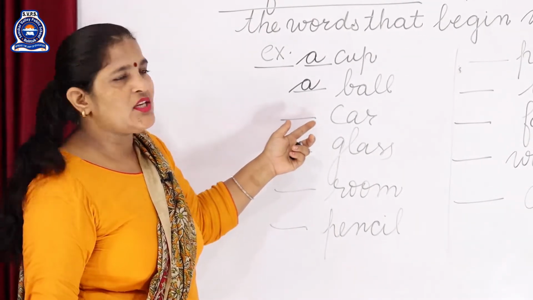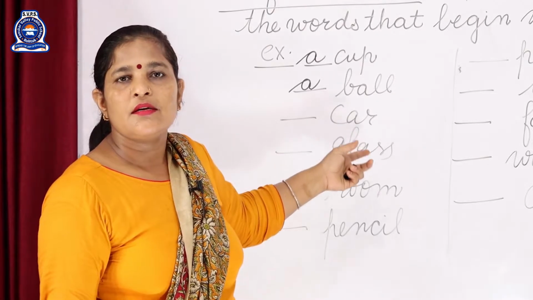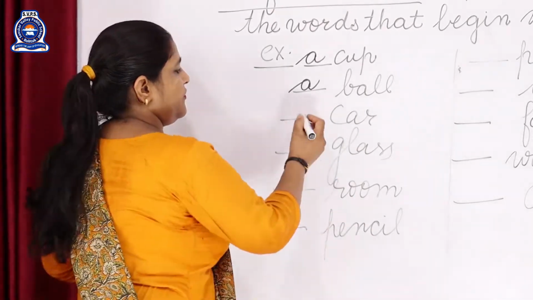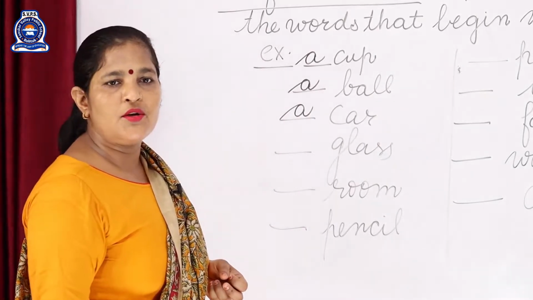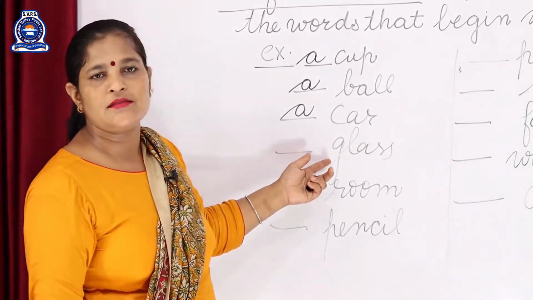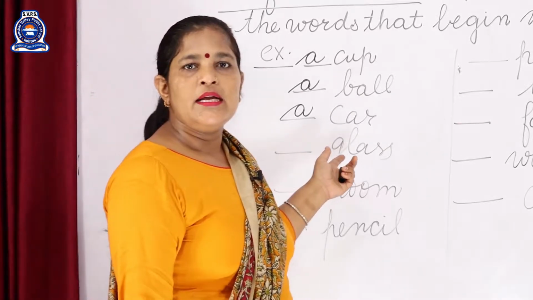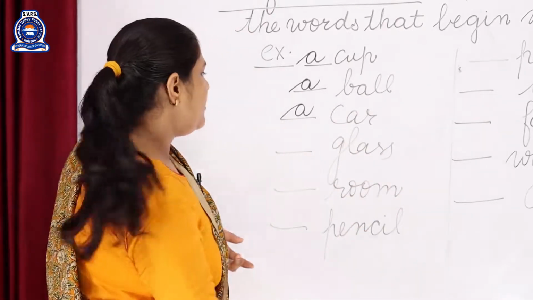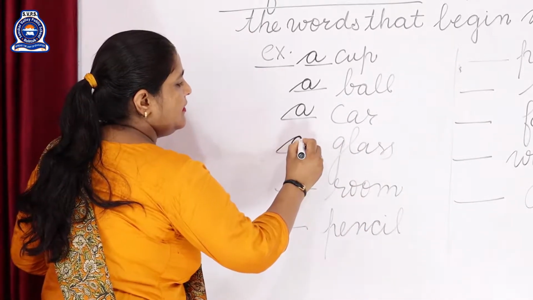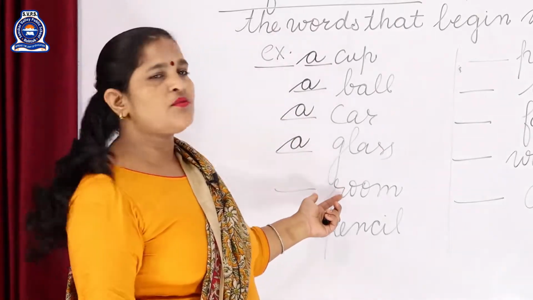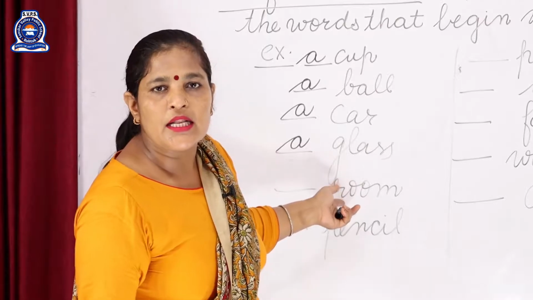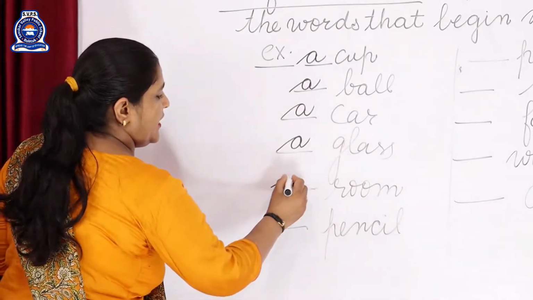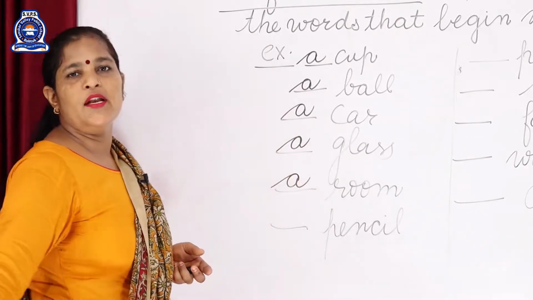Next one is dash car. Ka. Ka sound is coming. So what do we have to fill here? Article A we have to fill here. It is clear to you, beta? Next one is glass. It's G. So what do we have to fill here? Article A we have to fill here. Next one is room, beta. R. R sound is coming. So what do we have to fill here? Article A we have to fill here, beta.